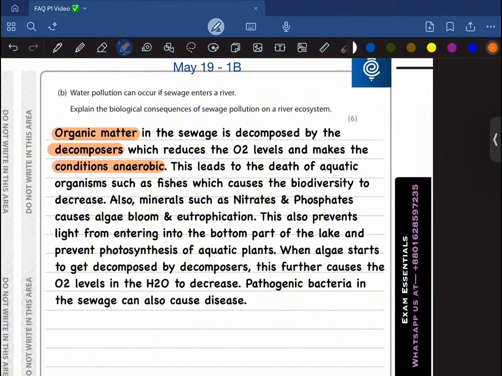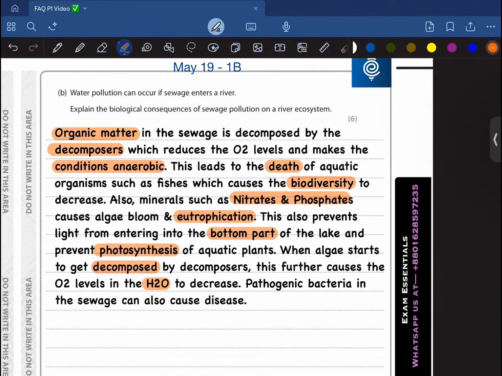And this leads to the death of aquatic organisms such as fishes, which causes the biodiversity to decrease. And also minerals such as nitrates and phosphates can cause algae bloom and eutrophication. This also prevents light from entering into the bottom part of the lake and prevents photosynthesis of aquatic plants. When algae starts to get decomposed by the decomposers, this further causes the oxygen levels in the water to decrease.